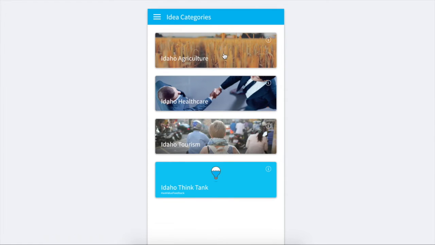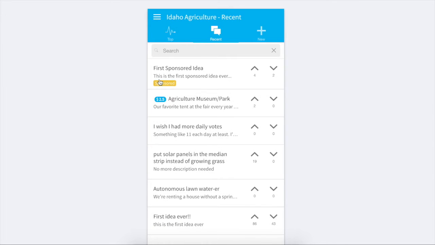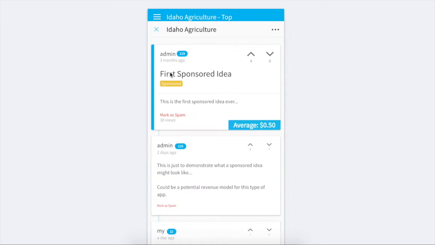And that's pretty useful. Along those lines of a company taking advantage of that, I also want to show this idea of sponsored ideas. This is a potential profit model for the app, to have these sponsored ideas where a company may pay and their ideas show up at the top, and they are marked as sponsored ideas.